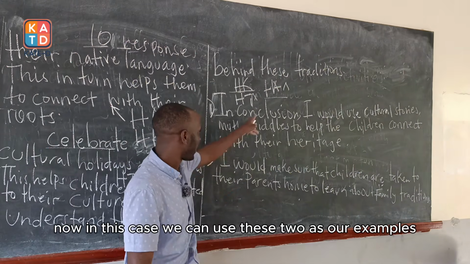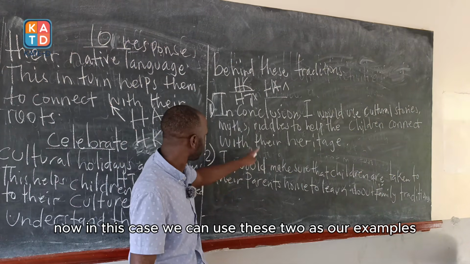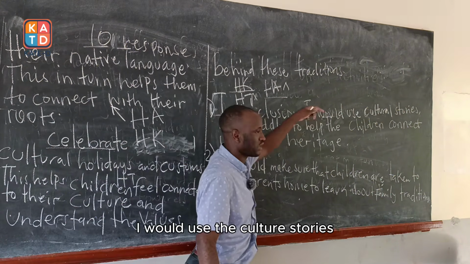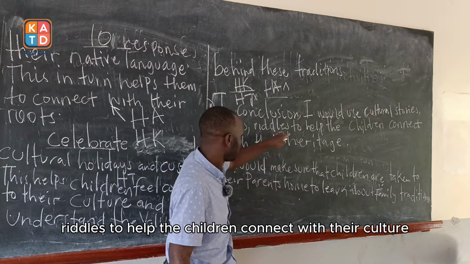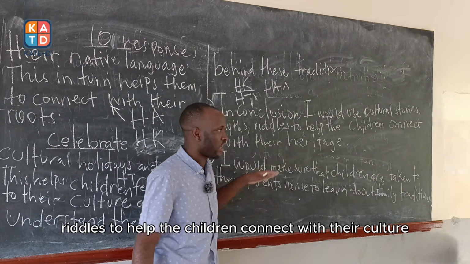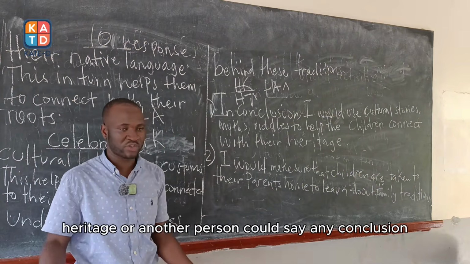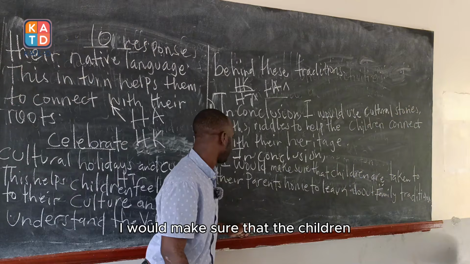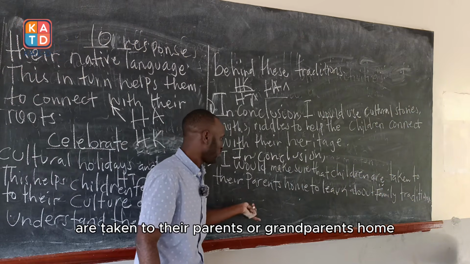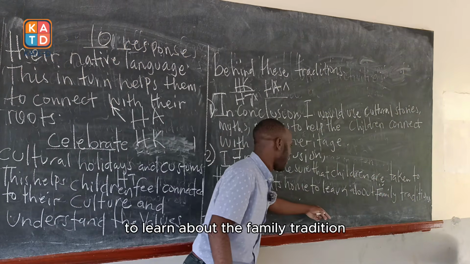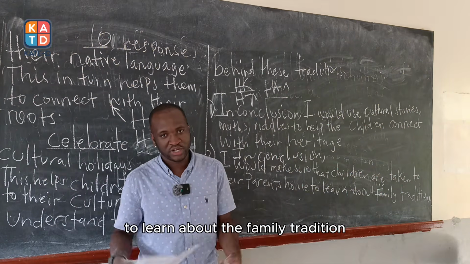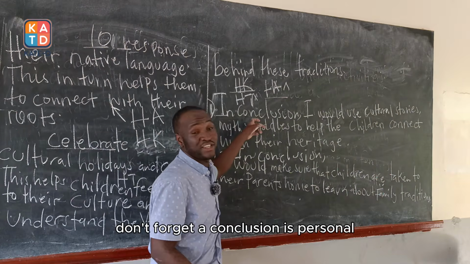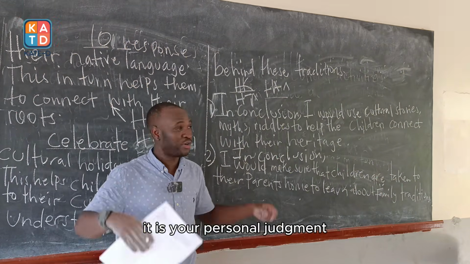Now in this case, we can use these two as our examples. The first one: in conclusion, I would use cultural stories, myths, and riddles to help the children connect with their cultural heritage. Or another person could say, in conclusion, I would make sure that the children are taken to their parents' or grandparents' home to learn about the family tradition. Don't forget, a conclusion is personal. It is your personal judgment.